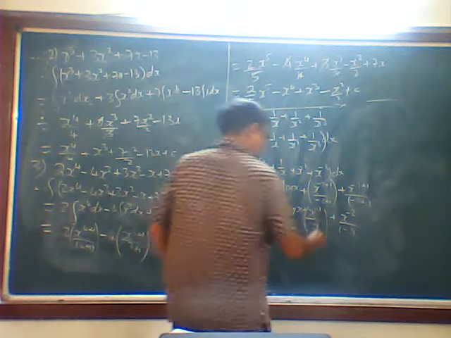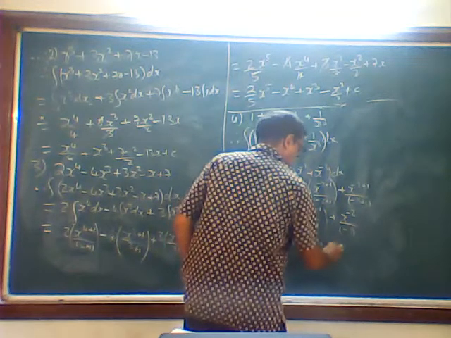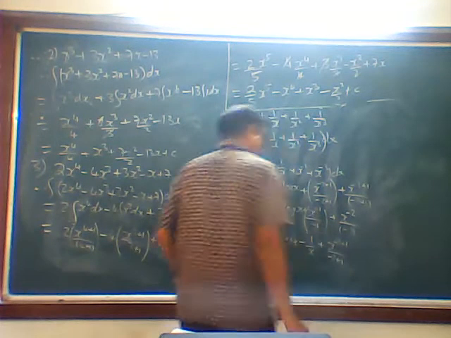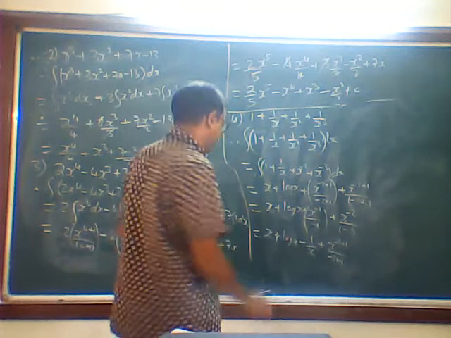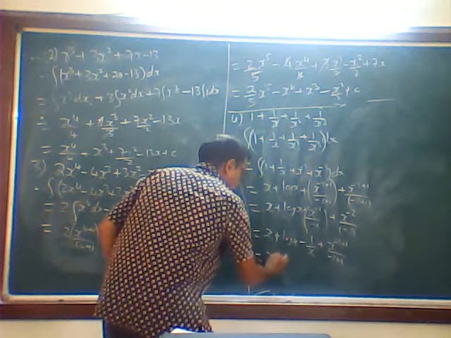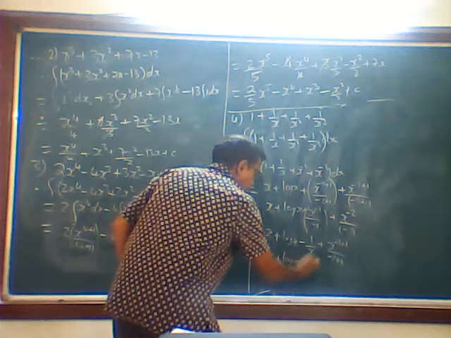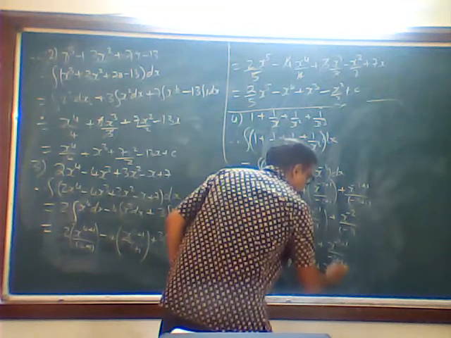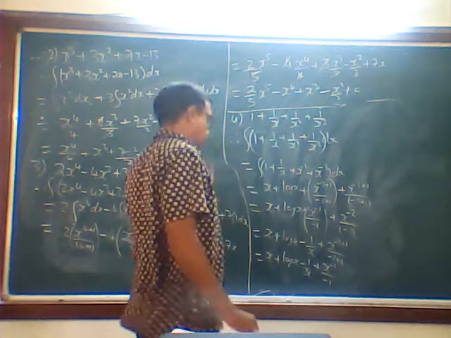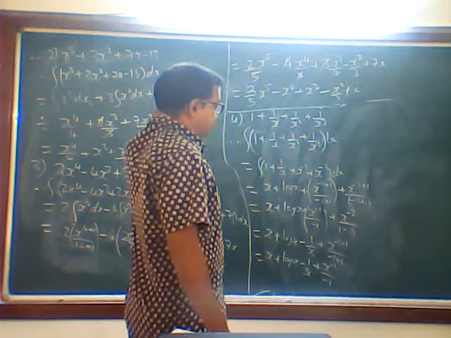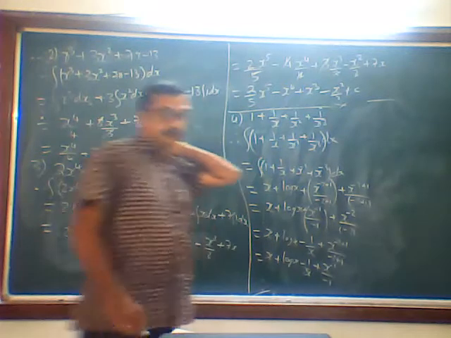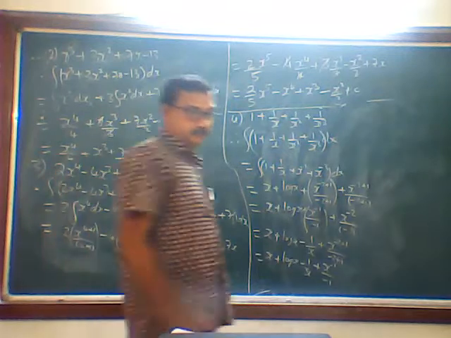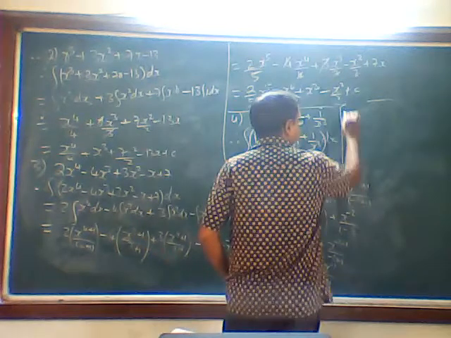Then this one. What will happen? x raised to minus 1. You can put the answer at that stage, otherwise you can throw it down. My x raised to minus 1 can be written as 1 upon x. So shall I write it here? I will write it here.